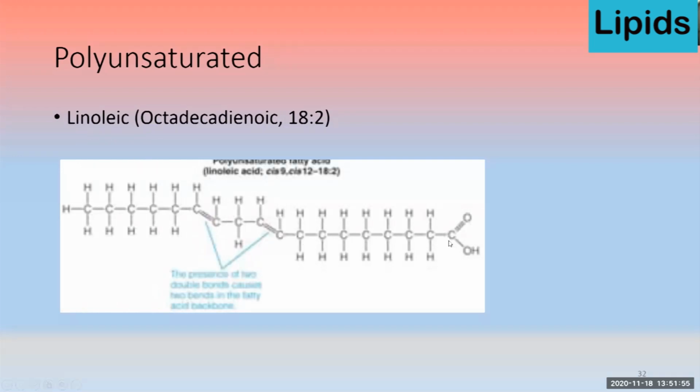And if we count the number 1, 2, 3, 4, 5, 6, 7, 8, 9, the first double bond is at 9, then 10, 11, and 12. The second one is at 12. So you can also name it by mentioning the double bond positions: linoleic acid, cis 9, cis 12, 18, and 2.